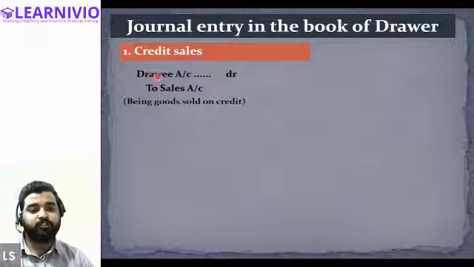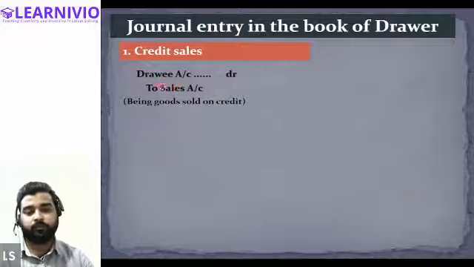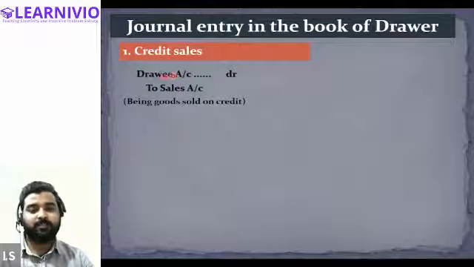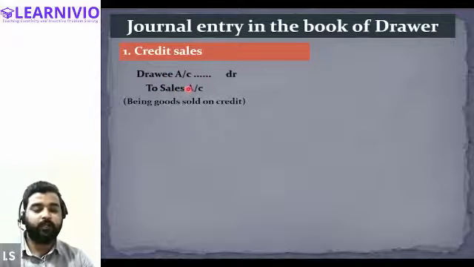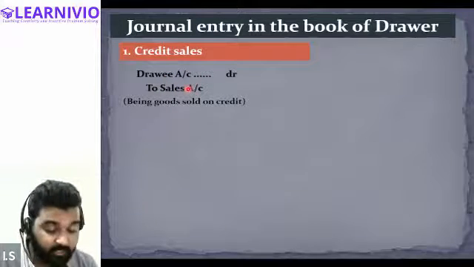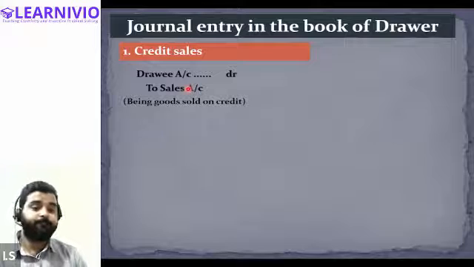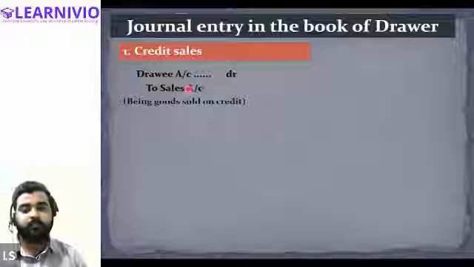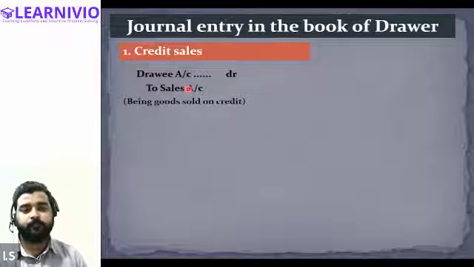At the place of drawee's account, there will be some name. If we are selling goods to Rahul, we will write Rahul's account debit to sales account. This basically means that the name of the drawee will be written in the debit section: drawee's account debit to sales account. Tell me, is this clear, everyone? Is the journal entry for the credit sale clear to all of you? Yes, sir. It's clear.